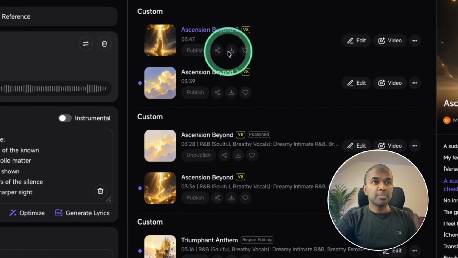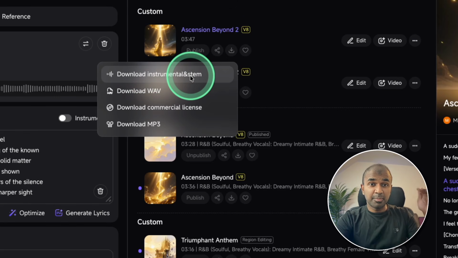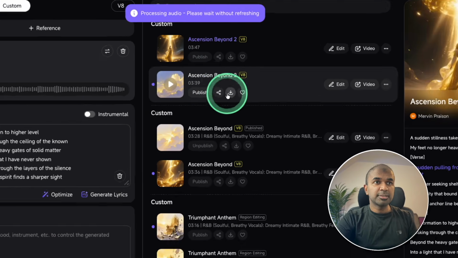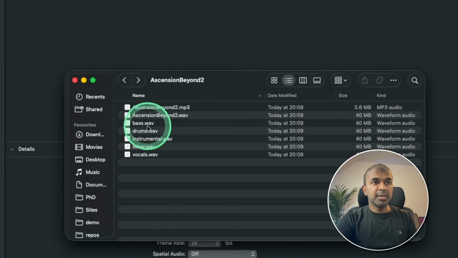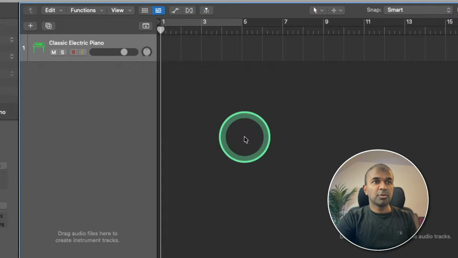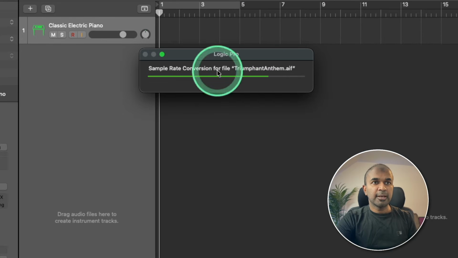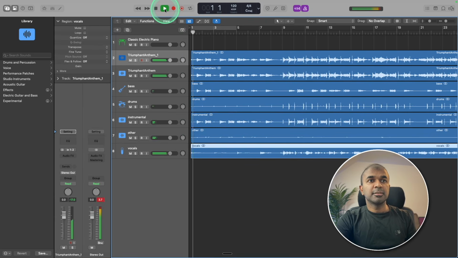So to do that, I'm going to download, click download. There it'll ask download instrumental and stem. So stem means is separate layers. So I'm going to download that. Now it got downloaded. You can see all the list like bass, drums, instrumental, other vocals, everything is here. So now we are going to import that into Logic Pro. So let's open an empty Logic project. Now it's importing. As you can see here, now everything is in multiple layers. That is brilliant. So let's play this.